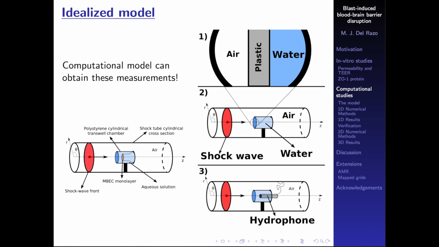Okay, so then to do the computational model, we're going to start again. We have here the cartoon of the experiment, so we don't forget about it. And we're going to do 3 experiments. The first experiment is just going to be a one-dimensional experiment. Why do we care about the one-dimensional experiment? Well, when the shock comes here, it's going to hit first the transwell, and then travel through the transwell plastic, and then it's going to go into the water. So we want to know what happens in this triple interface here, and what is a good way to model it. That's why we're going to study the one-dimensional problem first. Then we're going to jump to number 2 and number 3 that I'll explain later on.